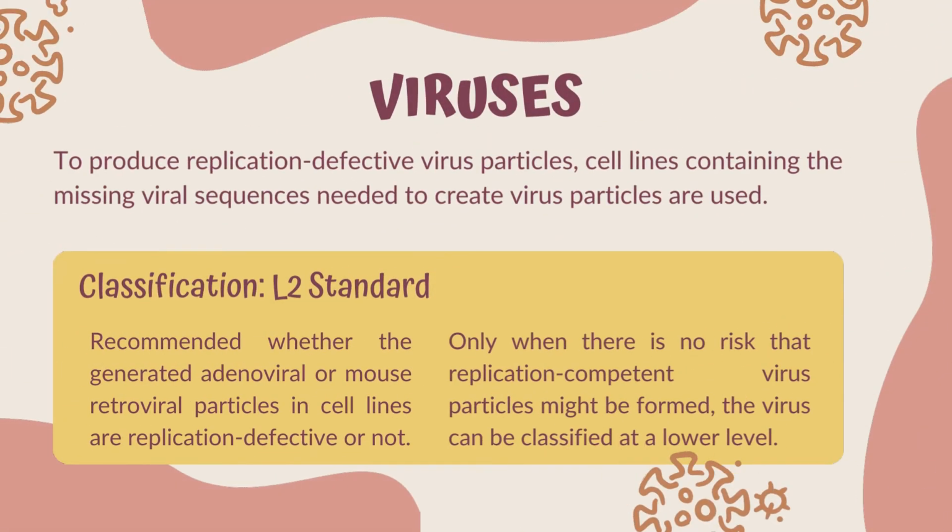The fourth example is viruses. Modified viruses are classified at the same or higher risk level than their biological counterpart. To produce replication defective virus particles, cell lines containing the missing viral sequences needed to create virus particles are used. Level 2 laboratory standard is recommended.